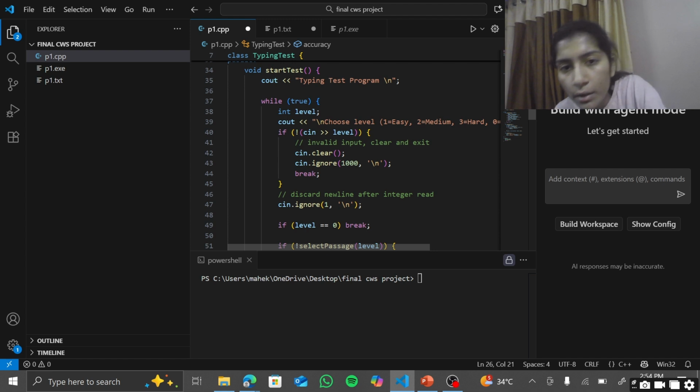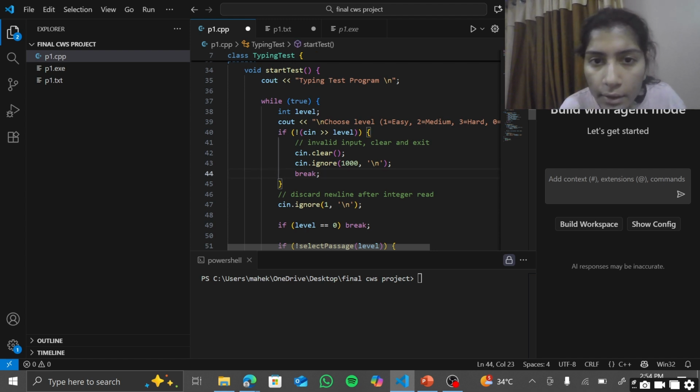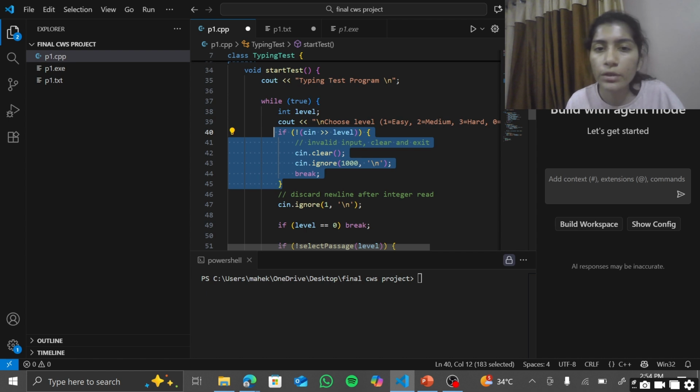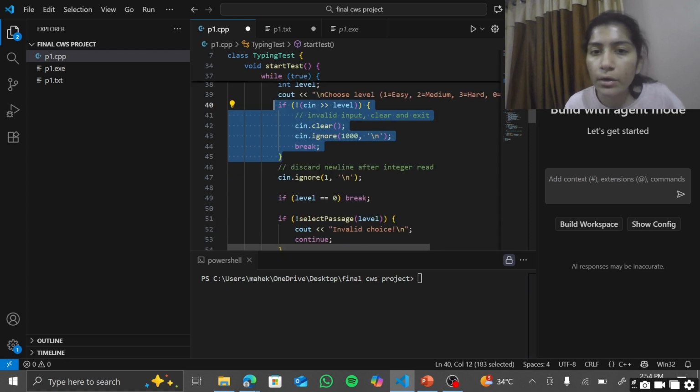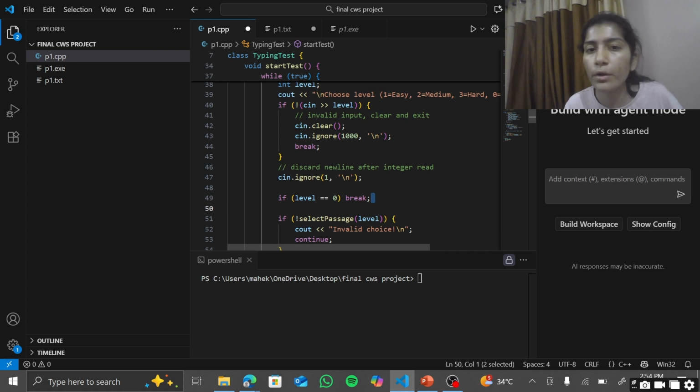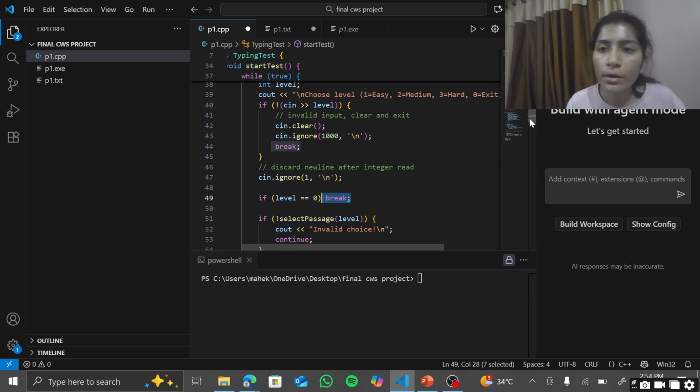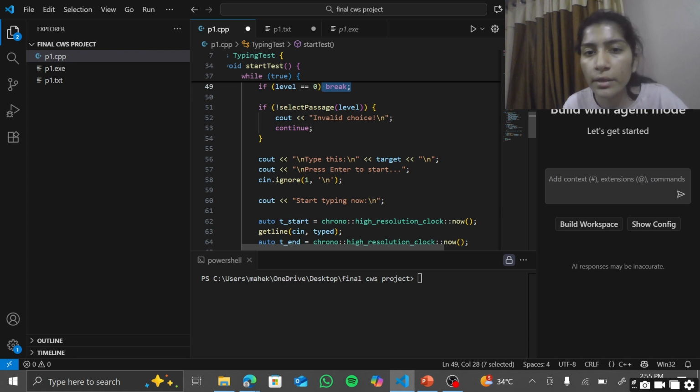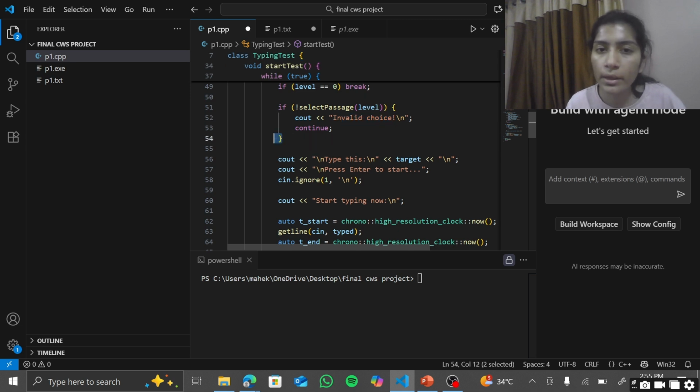If the user chooses 0, it will break the loop, go out of the loop and show goodbye. Here we exited the loop because we typed level 0 as exit. Now if a person writes any number other than 1, 2, 3, it will show invalid choice, but the loop will continue and it will again show invalid choice, try again.